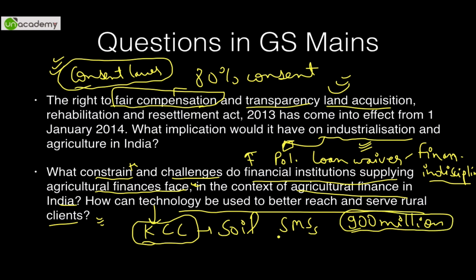So you can easily send an SMS saying that the monsoon this year will be bad. So rather than growing rain-loving crops, you grow drought crops like bajra, ragi, even maize to a certain extent. So these kinds of crops can be grown, and they can be saved a lot of trouble later on. And similarly, they can call a call center to know about almost everything. Then you can promote on Doordarshan, radio, and whatnot. So yeah, this way technology can be used to better reach them.